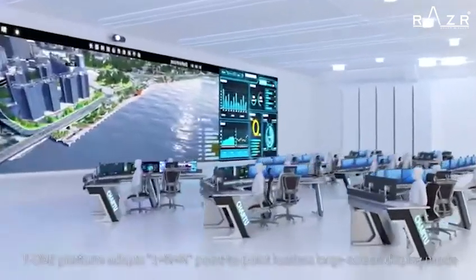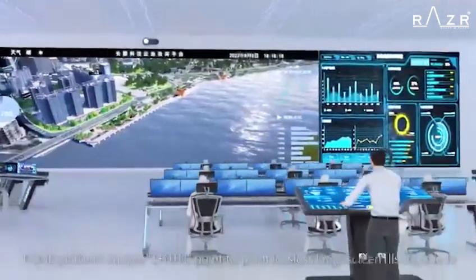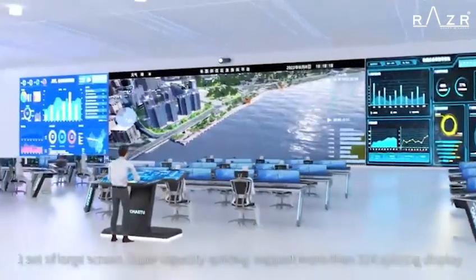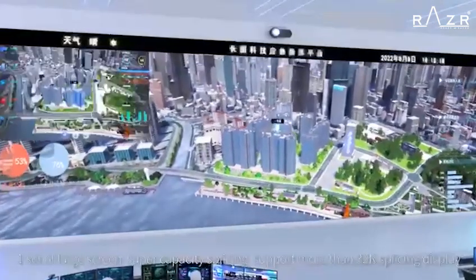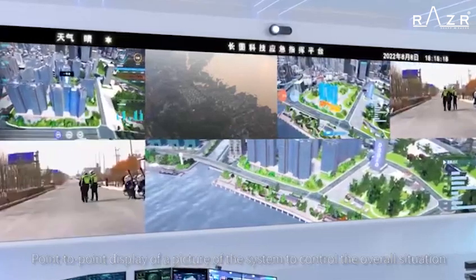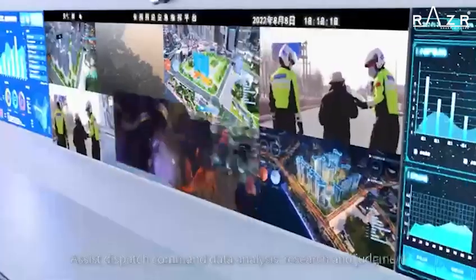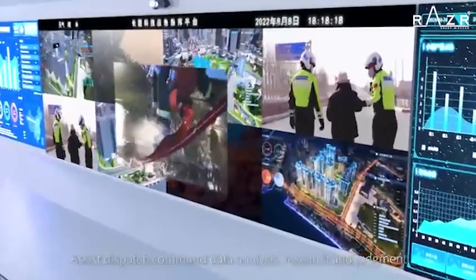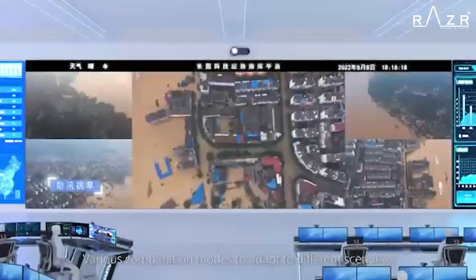T1 platform adopts 1+N+N point-to-point lossless large screen display mode. One set of large screen supercapacity splicing, support more than 32K splicing display, point-to-point display of a picture of the system to control the overall situation. Assist dispatch command data analysis, research and judgment. Various combination modes to adapt to different scenarios.